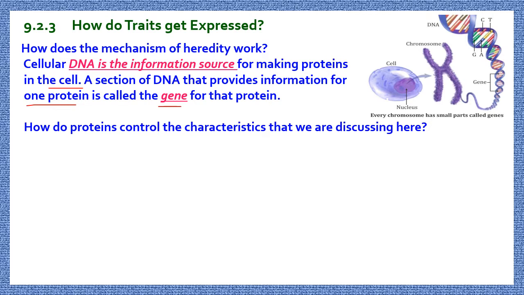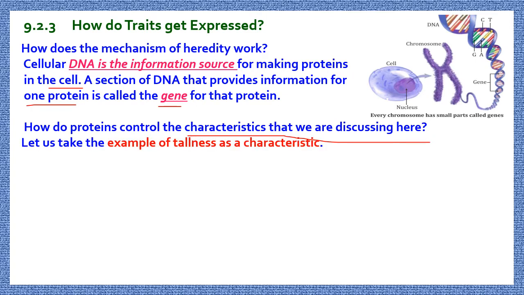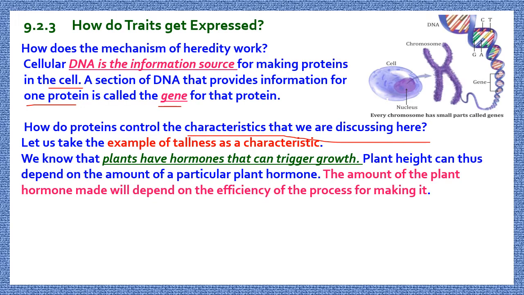Now, the question is, how do proteins control the characteristic that we are discussing over here? For that, we need an example of a characteristic. So let me take the example of tallness as the characteristic. You know that plants have hormones that can trigger their growth.